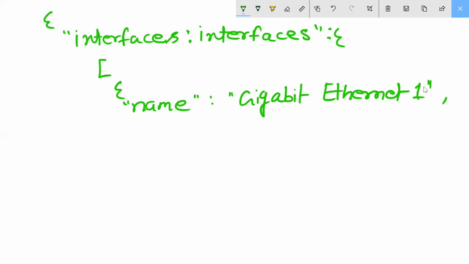Description is, don't go anyone, description is